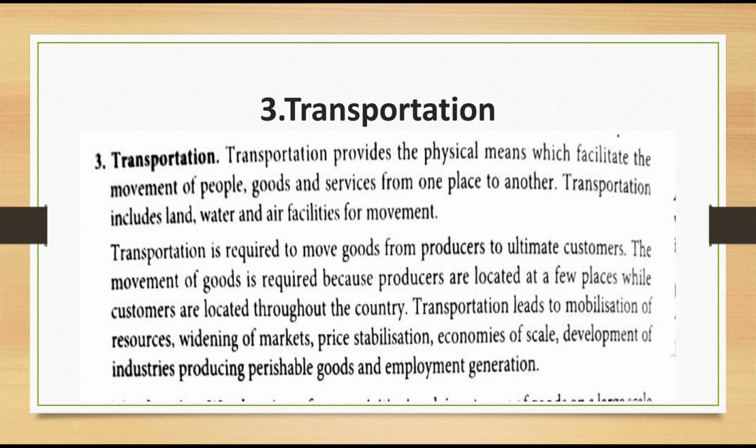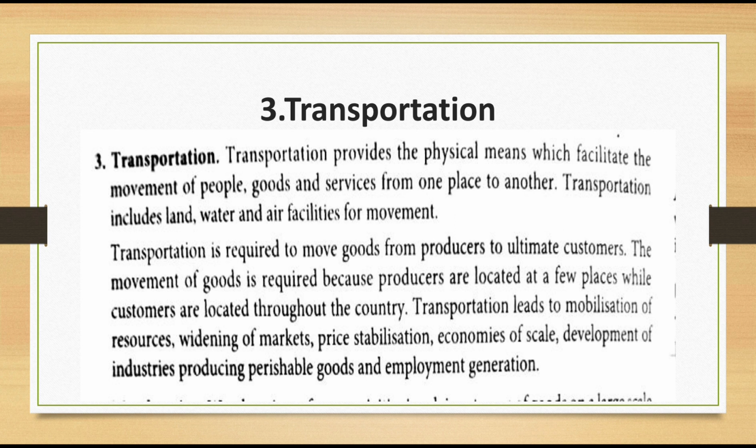Next one is transportation. Third one is transportation. Transportation provides the physical means which facilitate the movement of people, goods, services from one place to another. Transportation includes water, land, air facilities for movement. So transportation is required to move goods from producers to the ultimate consumer.